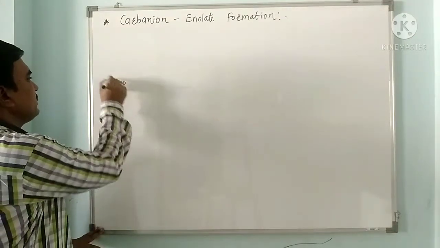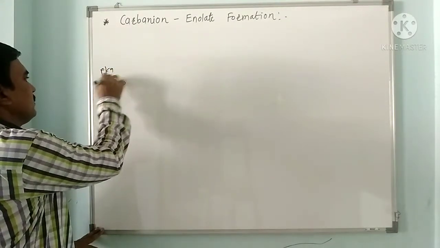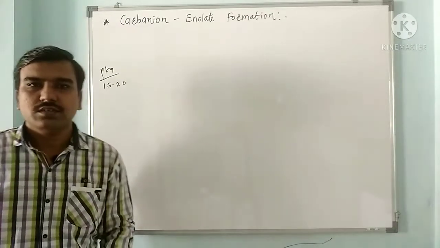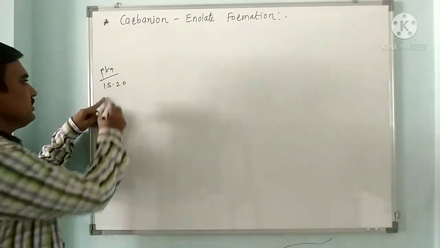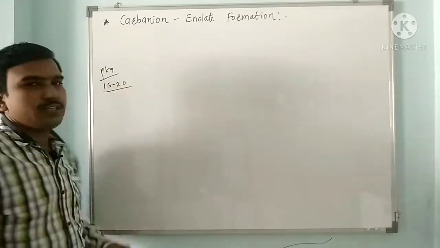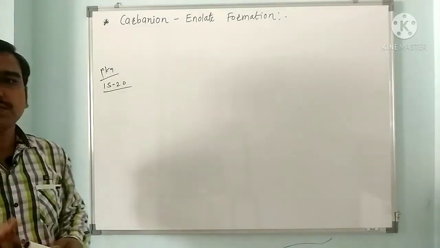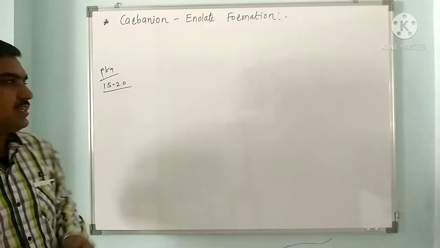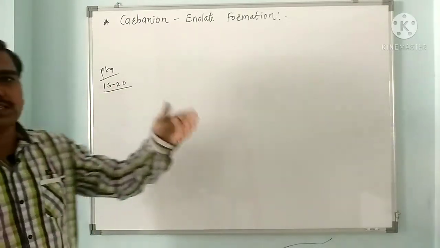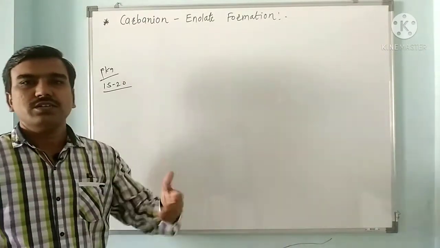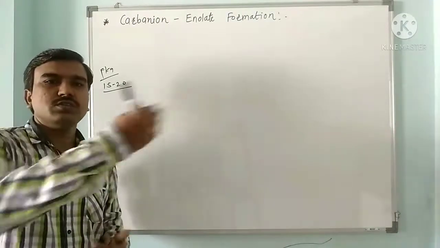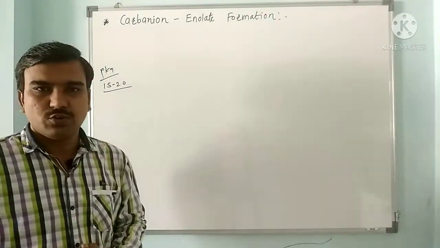This makes such a hydrogen considerably acidic. When the hydrogens of an organic compound have a pKa around 15 to 20, it can act as a carbon acid, or give a carbanion which undergoes enolization and gives enolate formation.